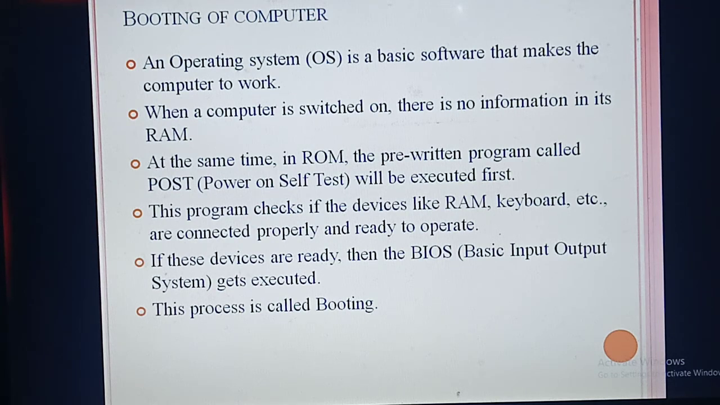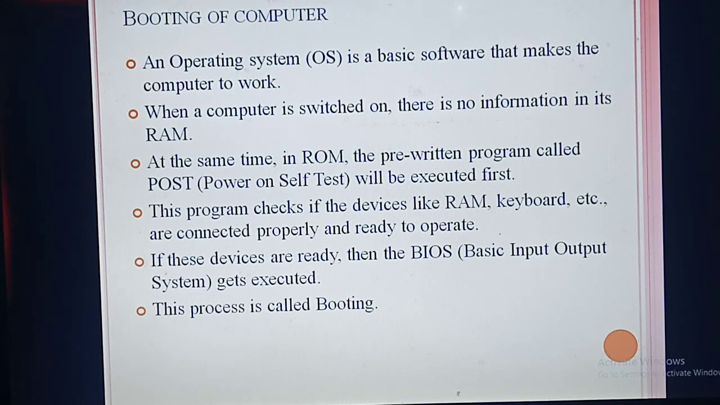But at the same time, there is another device called ROM. What's the difference between RAM and ROM? RAM means random access memory. ROM means read only memory. In the ROM, a program is pre-written. What do you mean by pre-written? Once you buy the computer itself, some program will be written or preloaded in the device itself. So the ROM contains one pre-written program called POST.